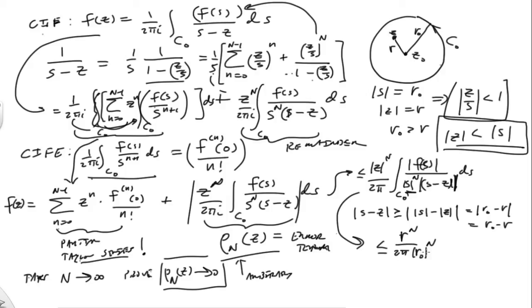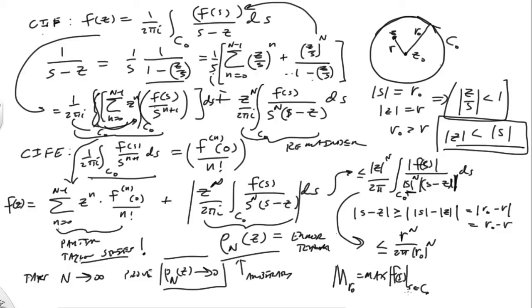And then what we can do is, because the values of f of s are entirely found on this bounded set, we can say that M of r0 is going to be the max of the modulus of f of s, where s is on C naught.